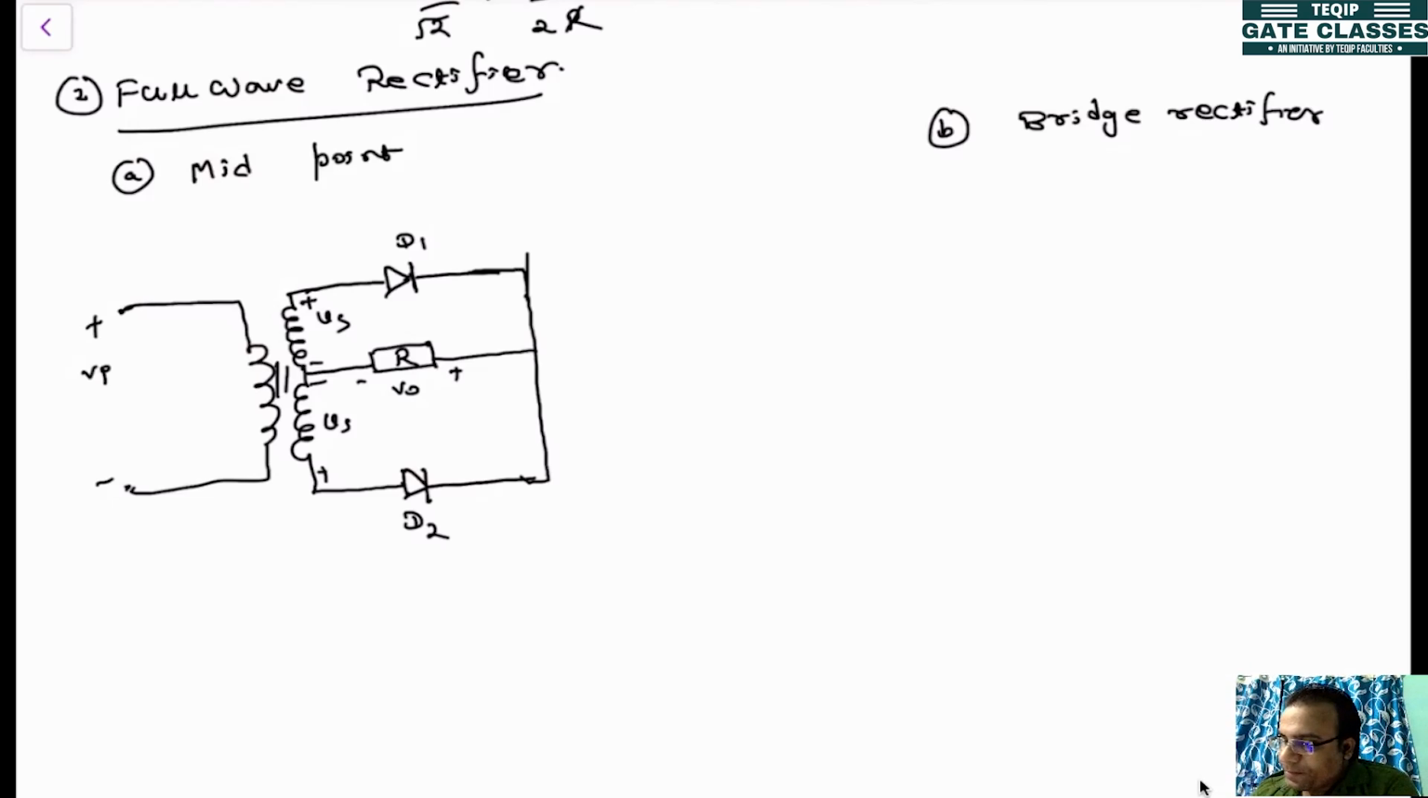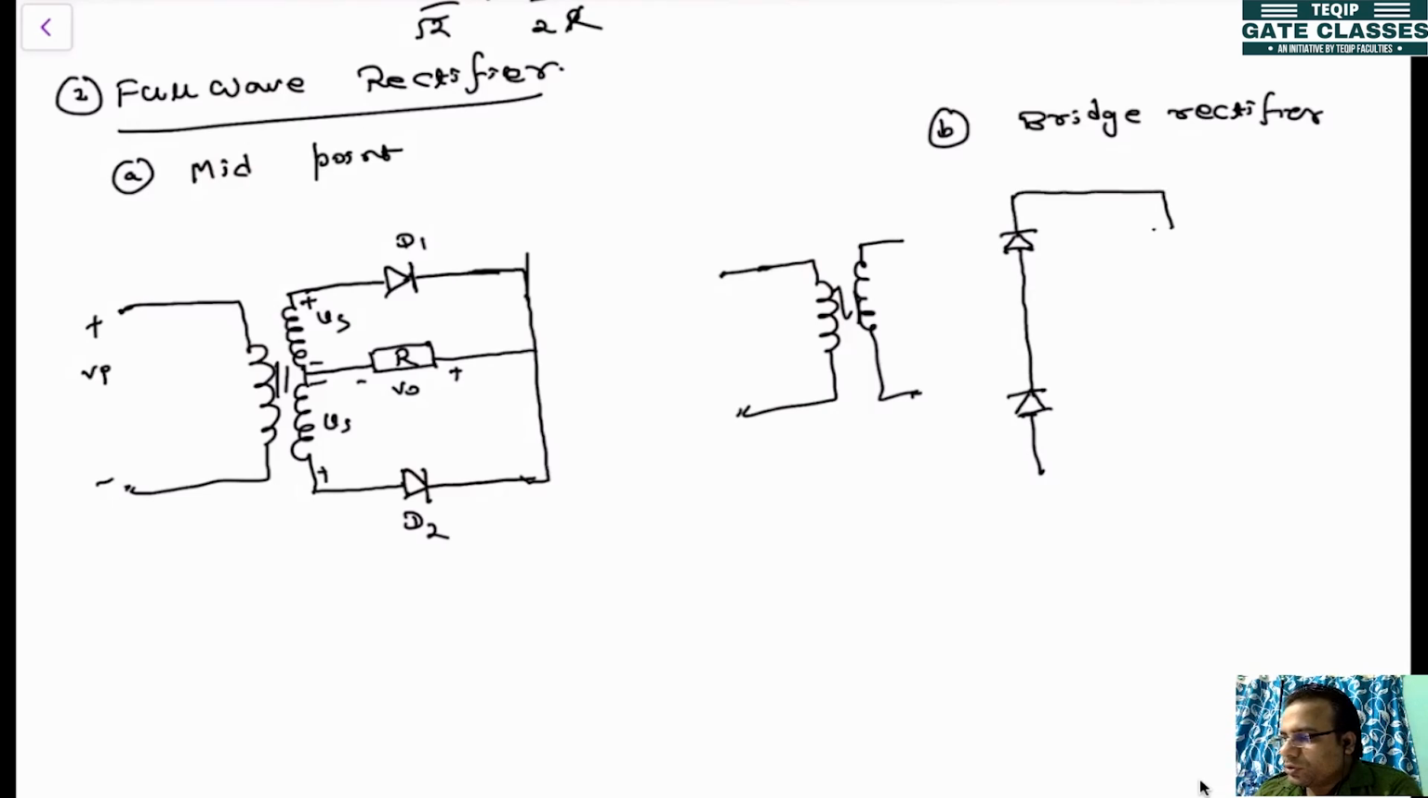But the bridge rectifier: this is the primary side, secondary side. So here the devices that will be used in this form. Okay, bridge. This is another diode. Here it is connected like this.